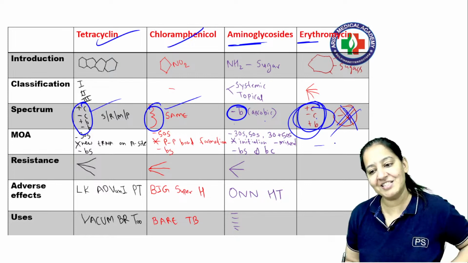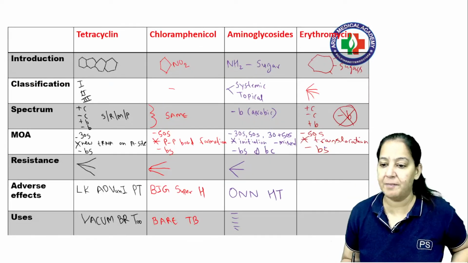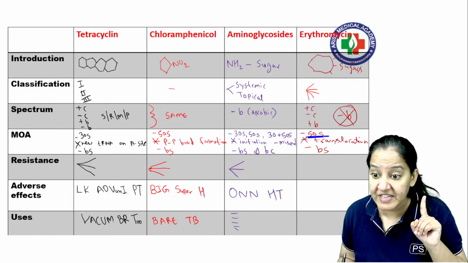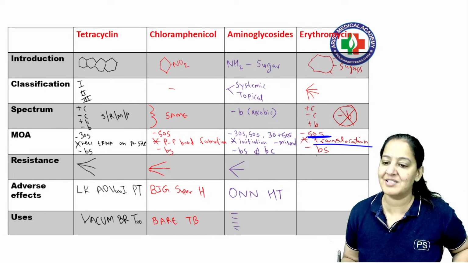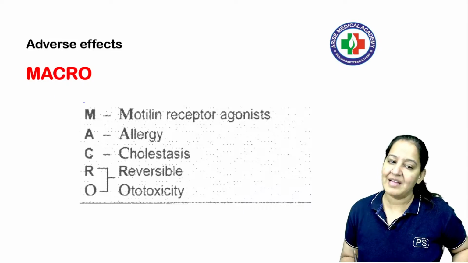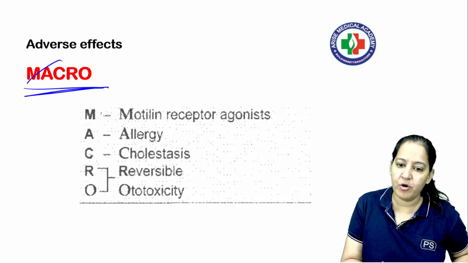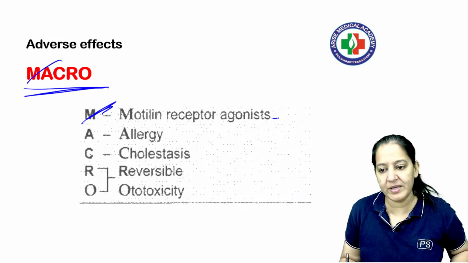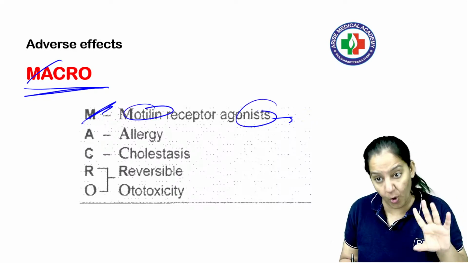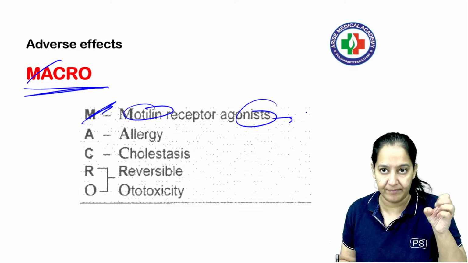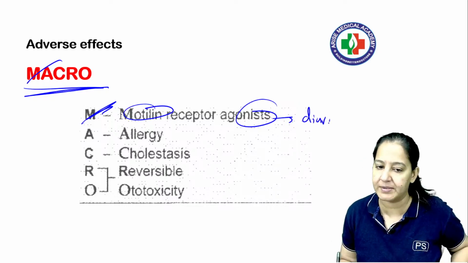ठीक है. Mechanism of action is inhibiting the last step. Step number 4, translocation, and it acts on 50S. Now please do a comparative analysis. And it inhibits the last step. It is also bacteriostatic, है ना? The adverse effect is macro. M for motilin receptor agonist. In the intestine of human, motilin receptors are present, and they are agonists for that, so they cause diarrhea. They cause peristalsis and cause diarrhea.